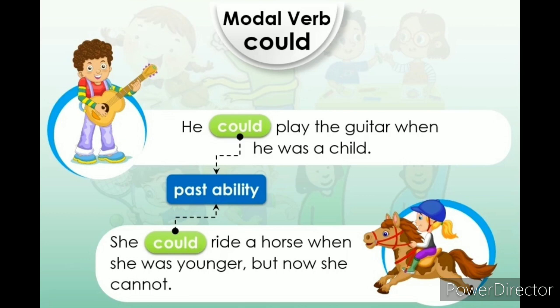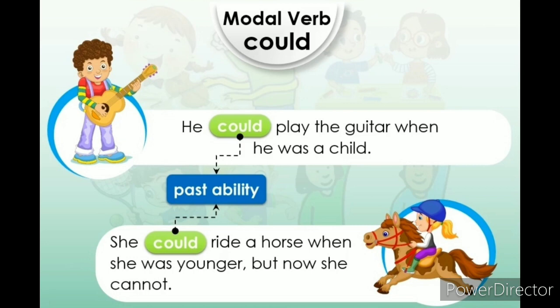Once he or she had the ability, but now doesn't. They are not able to do that. The next example: she could ride a horse when she was younger, but now she cannot.